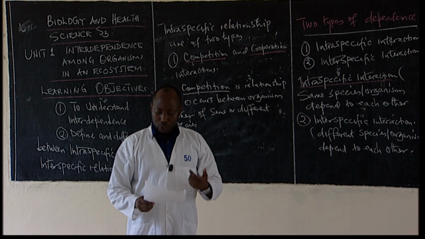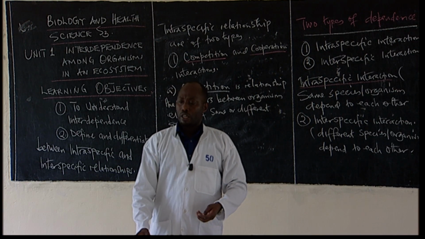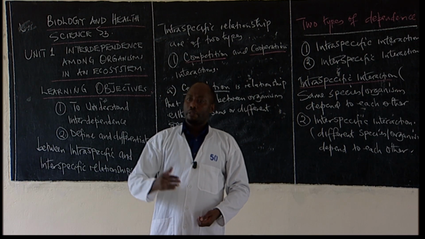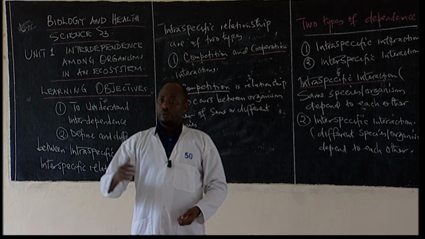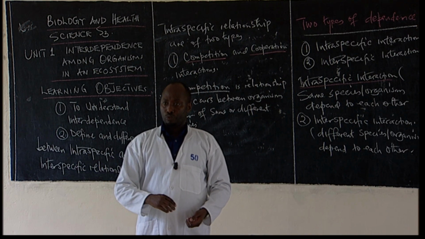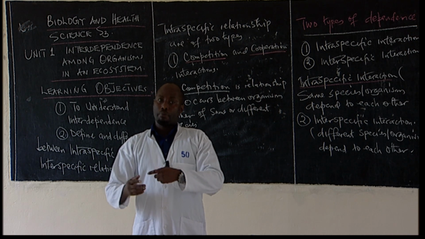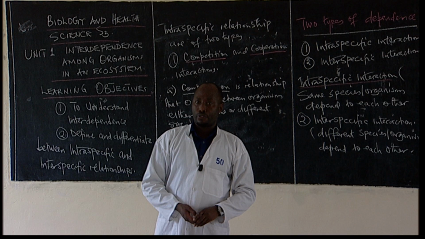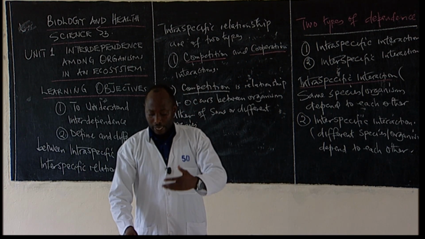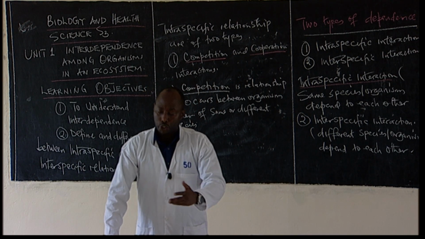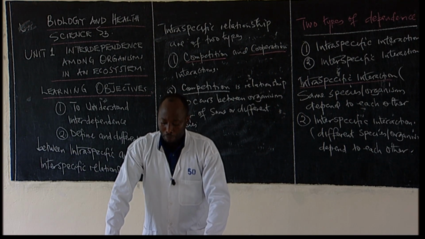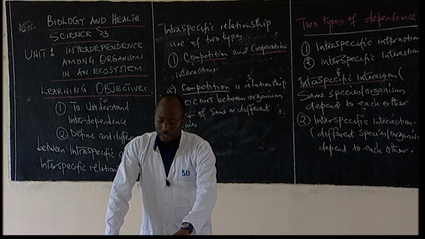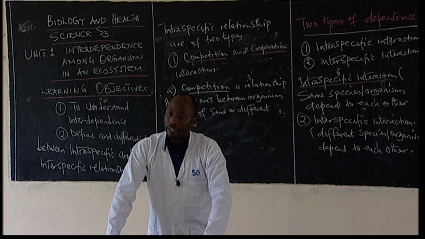So let's talk about one. Most of the time they are normally competing for the limited resources that are available in the environment. If there are limited resources in the environment, that will create what you call a competition. The competition can be raised from the same species, or from different species. Most of that competition is raised because organisms require or use the limited resources found in the ecosystem or the environment.